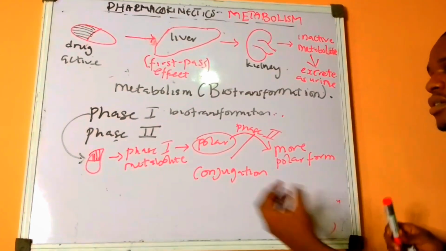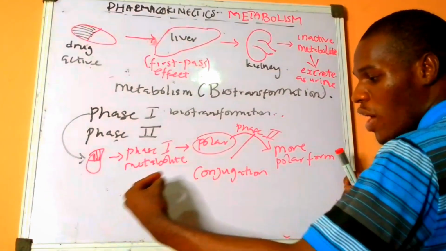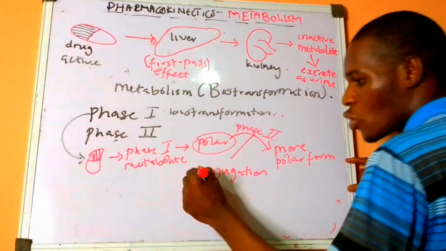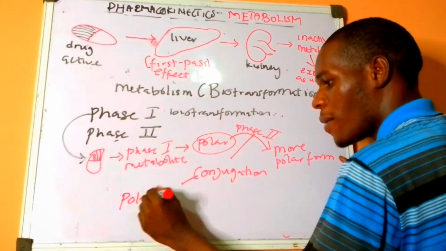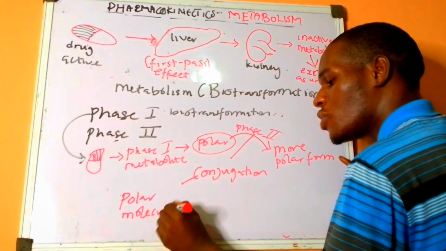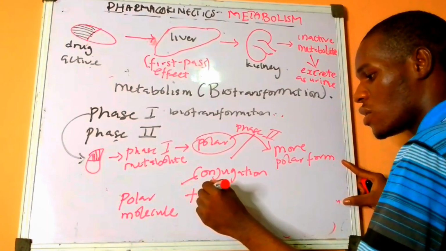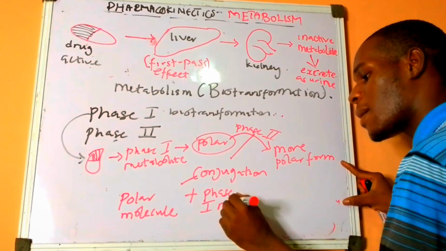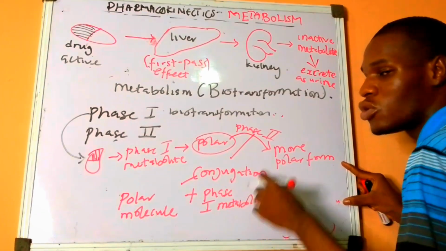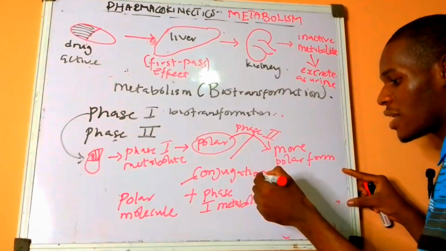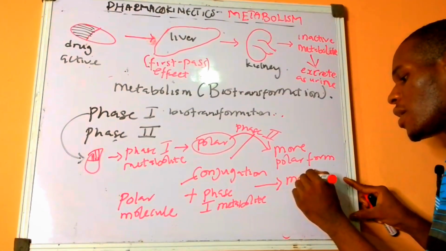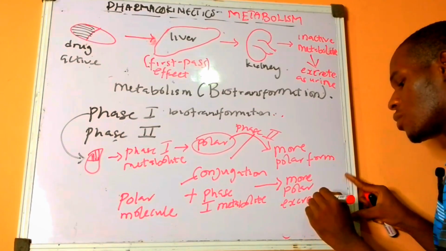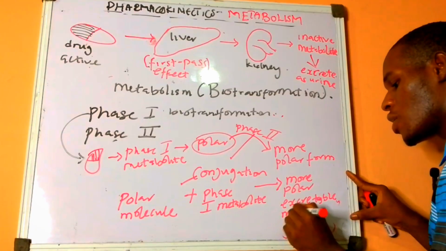Conjugation, from the word conjugate, is the joining of a polar molecule to a phase one drug or phase one metabolite that is already polar but not polar enough to be easily excreted, to form a more polar excretable molecule.